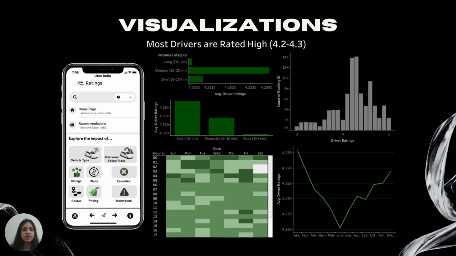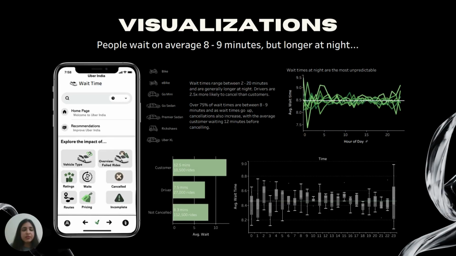And then we have, as per the total number, how many driver ratings often range between 4.2 and 4.3, which is relatively high. And then we wanted to see just different days and how those affected. Then we have the wait time dashboard, which shows us how much people were waiting, obviously. And so we wanted to see, for example, by different vehicle types, how much people were waiting. So, for example, a rickshaw, which is a three-wheel vehicle, is expected to wait longer than a normal car, which goes much faster. And then we wanted to see the different range.